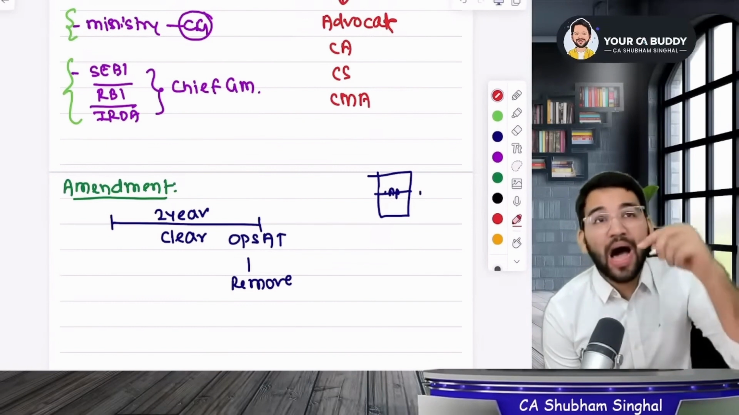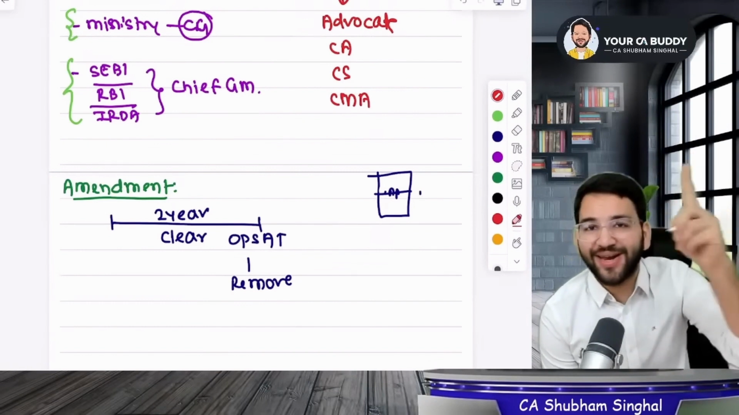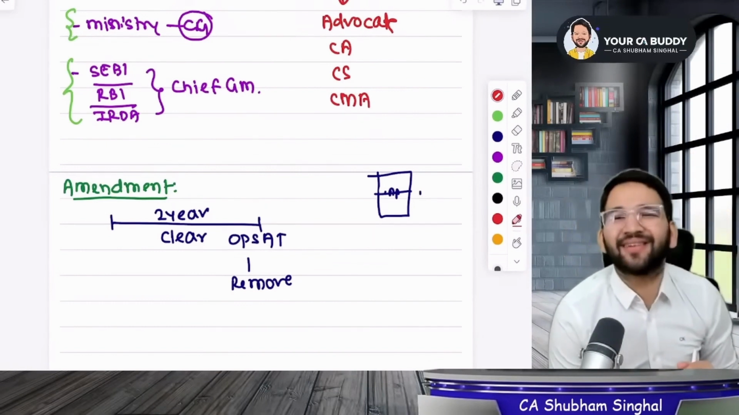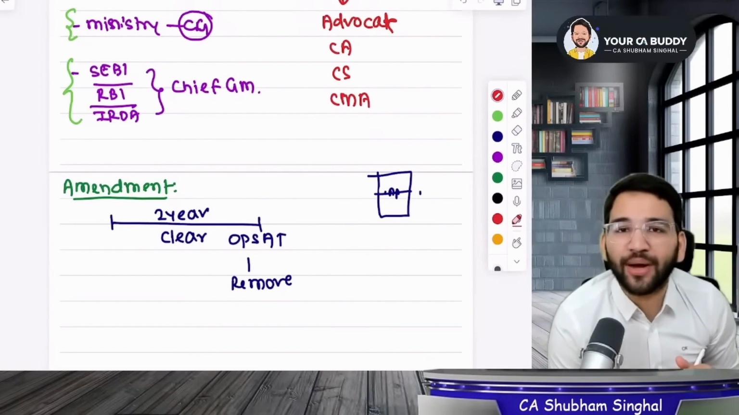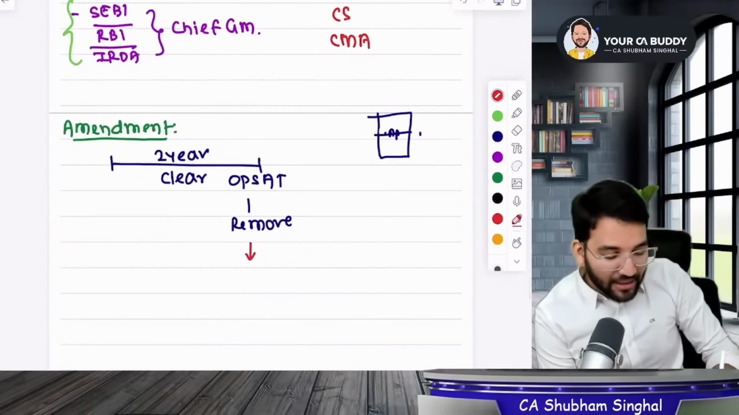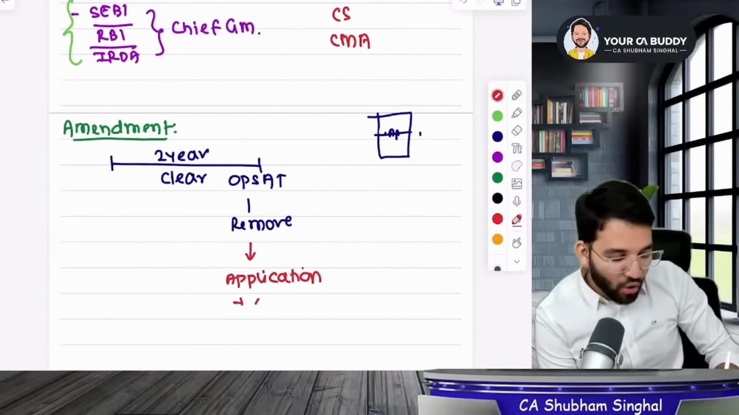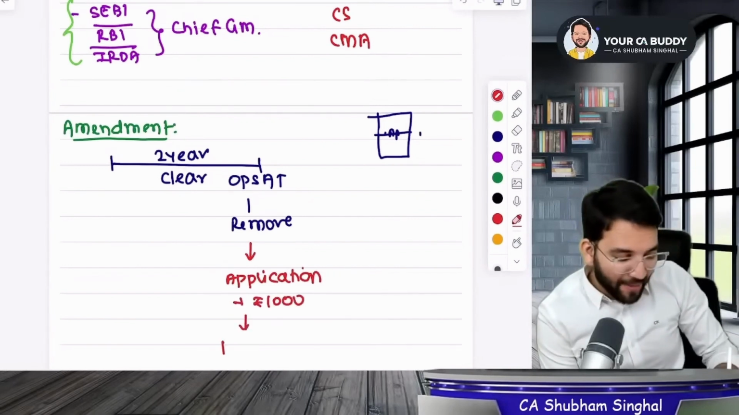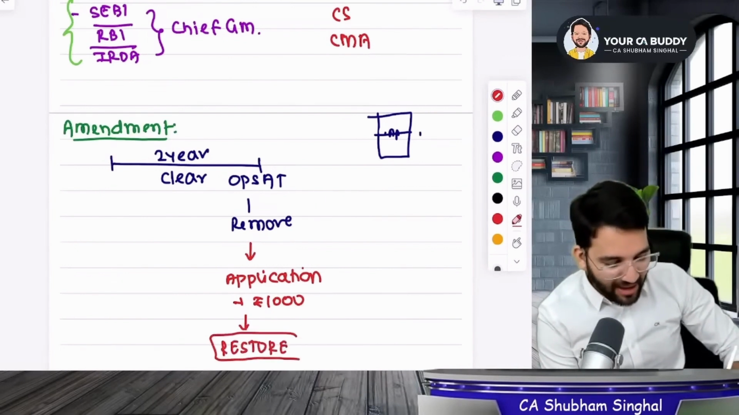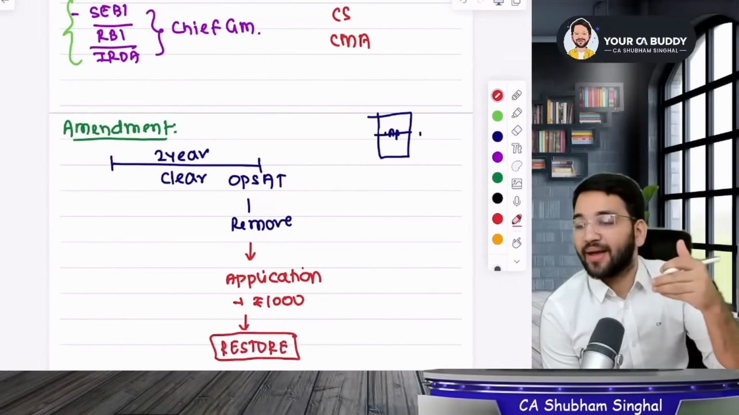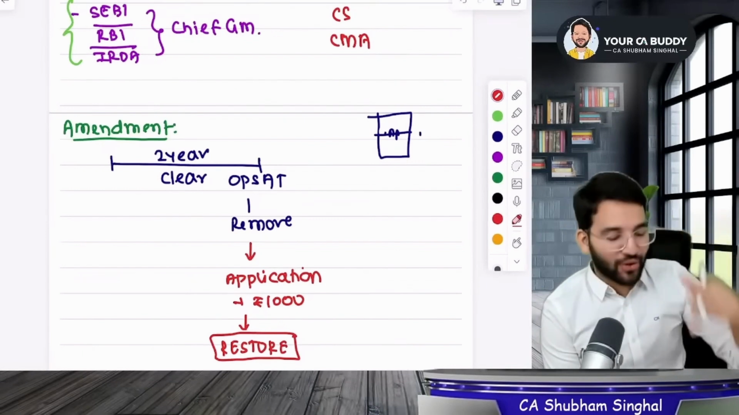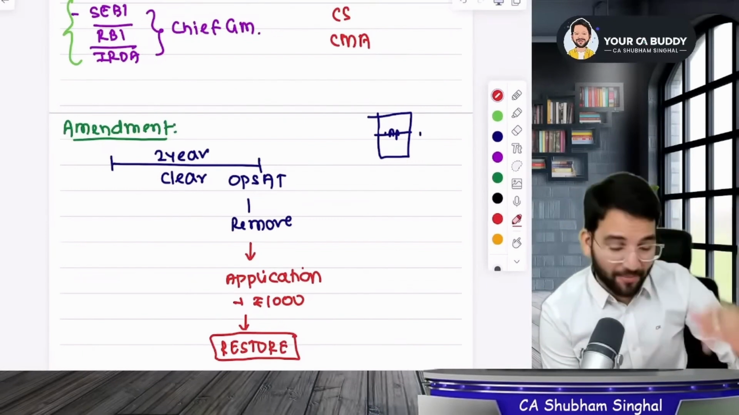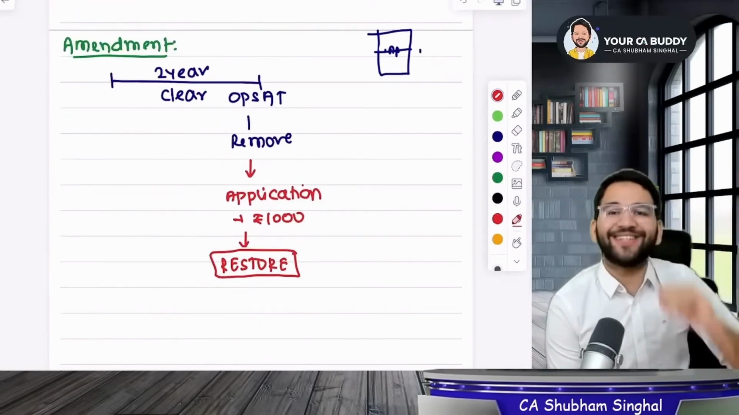Now, if you want, you can write an application to ICAI, the Indian Institute of Corporate Affairs: sorry sir, I made a mistake, can you give me another chance? What will you have to do if your name gets removed? Submit an application with a fee of 1000 rupees. If you have paid the fee, then your name will be restored. Restore means your name will be put back, registered again, meaning you will get a second chance to give the OPSAT exam.